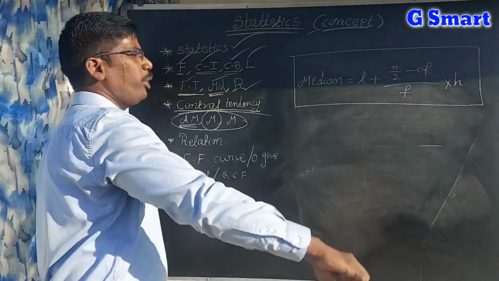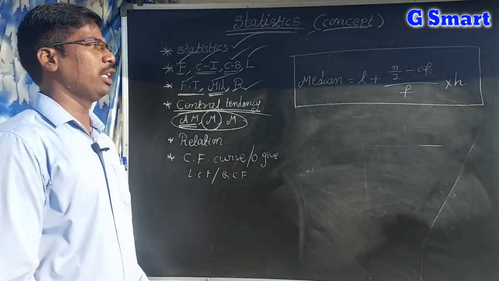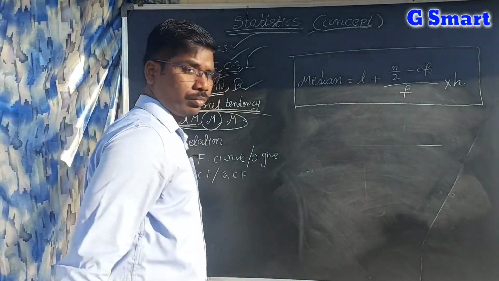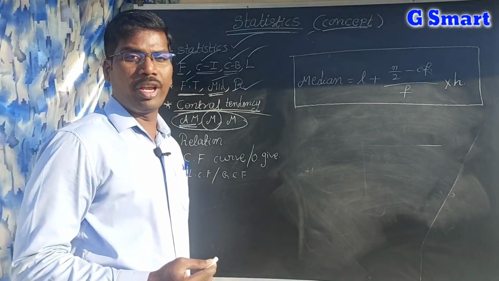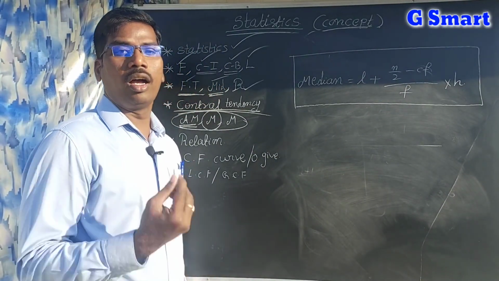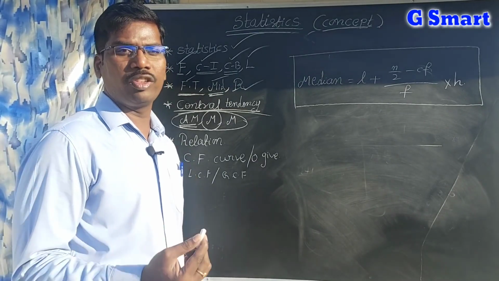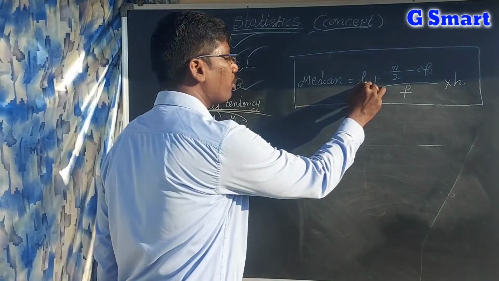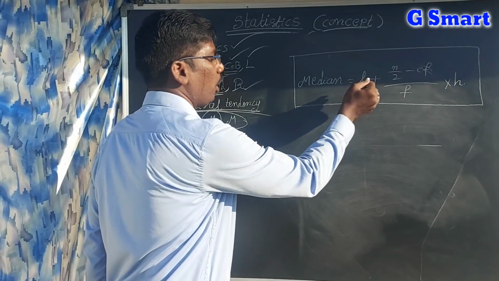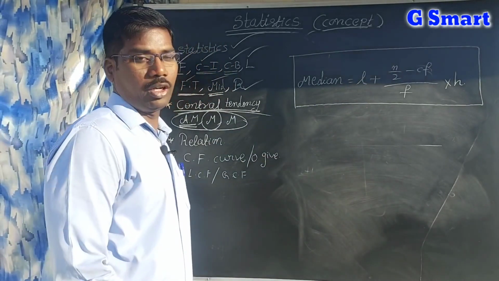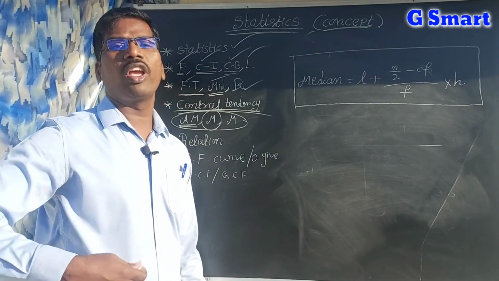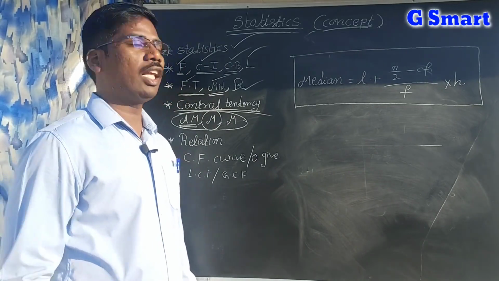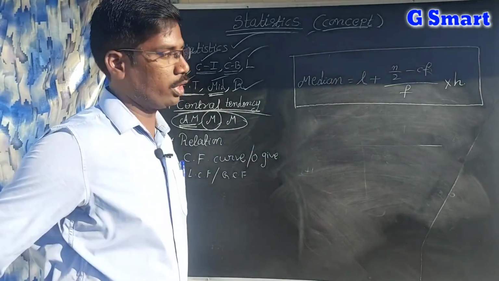In this median formula, you have to know everything. L is the lower boundary of the median class.